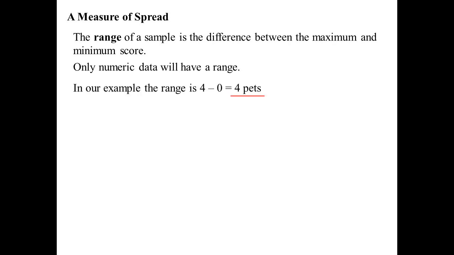Measures of spread? Well, the range. Now, the range is simply the difference between the maximum and the minimum score. So categorical data can't have a range. Only numeric data will have a range. So in our example, the highest one was 4 pets and the lowest one was no pets at all. So we have a range of 4 pets.